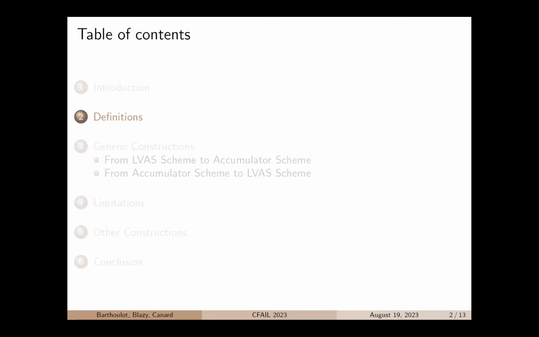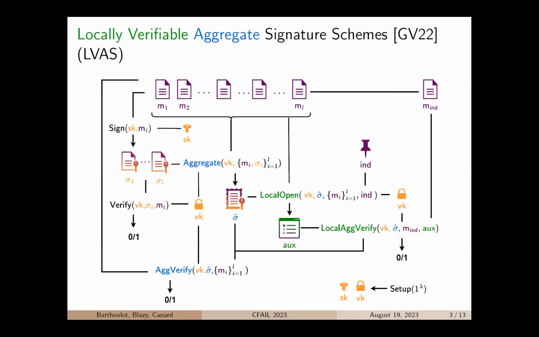So before going into the proof, let me define the primitives in more detail. Here is a figure that represents a locally verifiable aggregate signature scheme, which I will call LVAS for short in the rest of this presentation. This primitive is composed of several algorithms. The first one is the setup algorithm that outputs a pair of signing key SK and verification key VK, where the signing key is secret and the verification key is public. Then there is a signature algorithm, Sign, that takes as input a signing key SK and a message M, and it returns a sigma, a signature of that message.